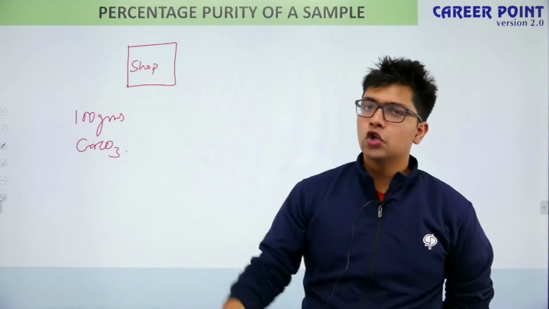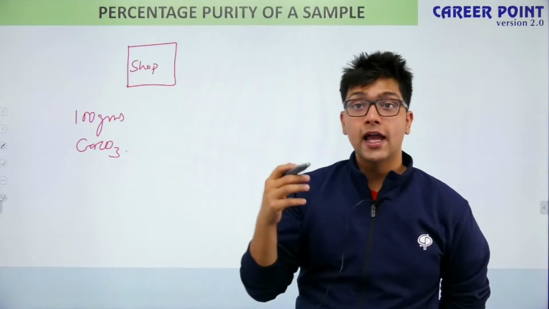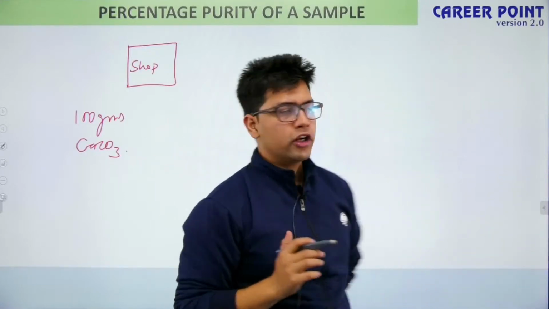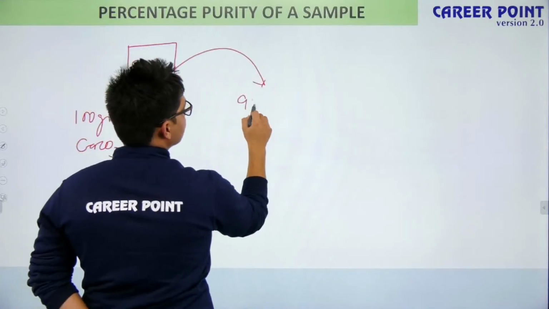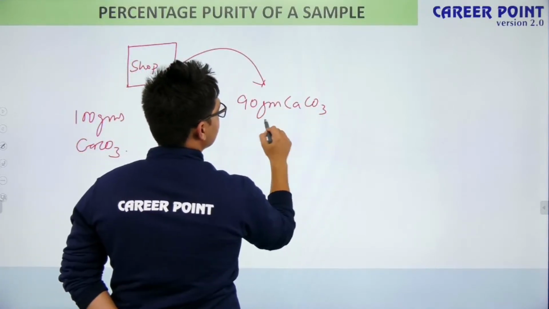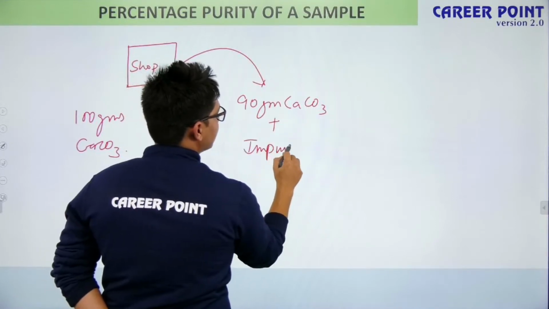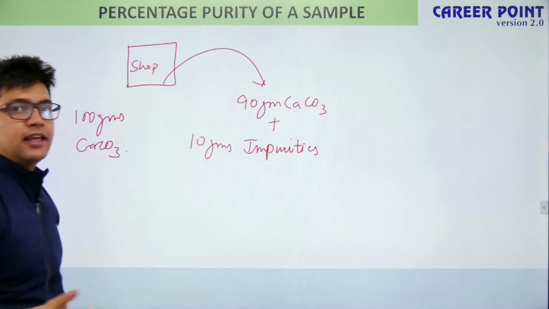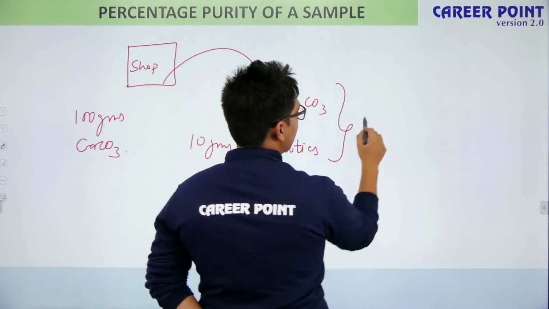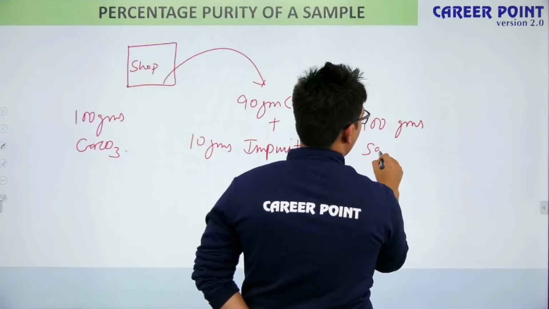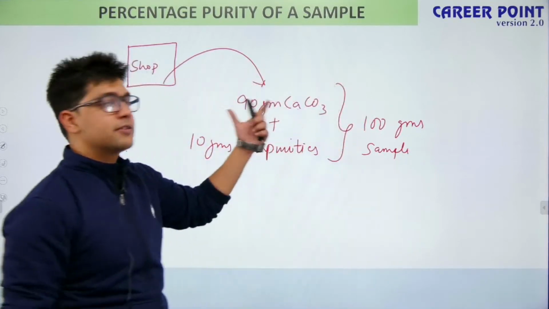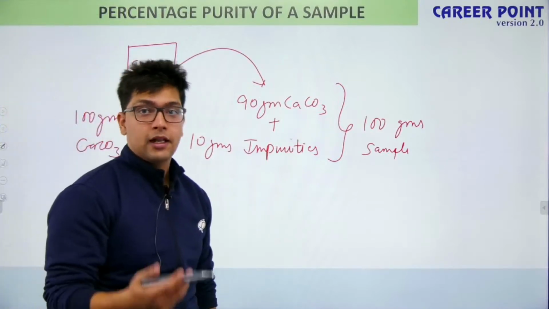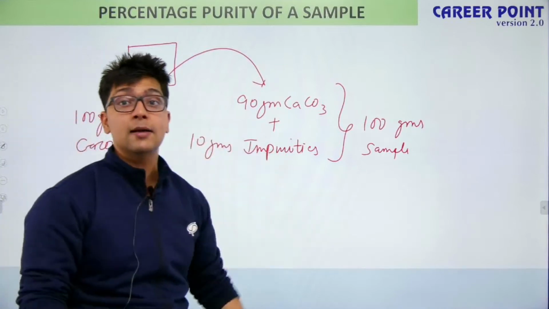Now what happened? The shop owner, he thought I am not very smart. So he simply gave me, let's say, 90 grams of calcium carbonate plus he mixed it with some impurities of similar type. Now what is the mass of impurities? It is 10 grams. So he gave me a 100 grams sample, out of which we had 90 grams calcium carbonate and 10 grams impurities. Now he thought I am a fool, but I am not a fool. I simply calculated what is the percentage purity.